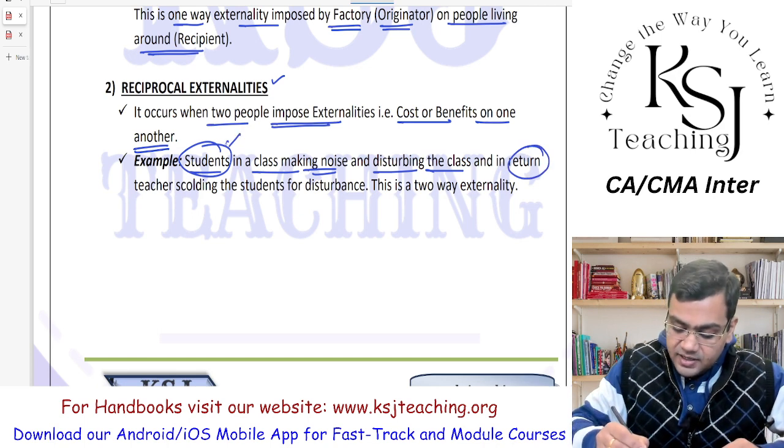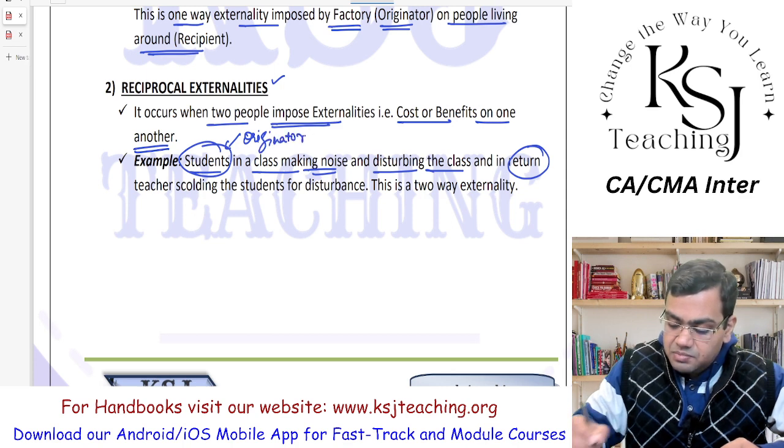The originator, initially they are the originator, right? And who is the recipient? The whole class plus the teacher is the recipient. Now what will they get in return?